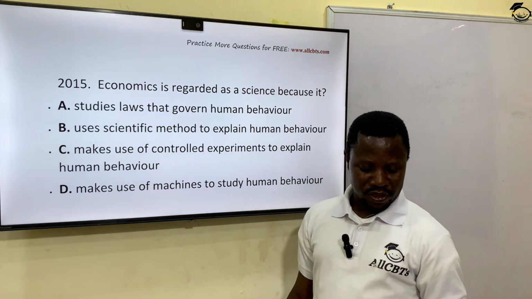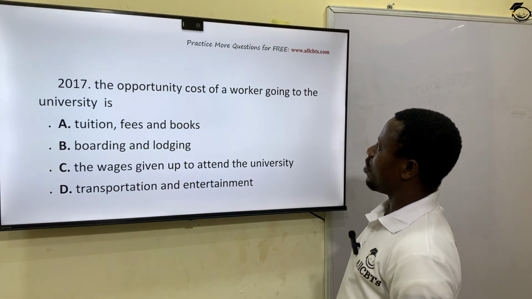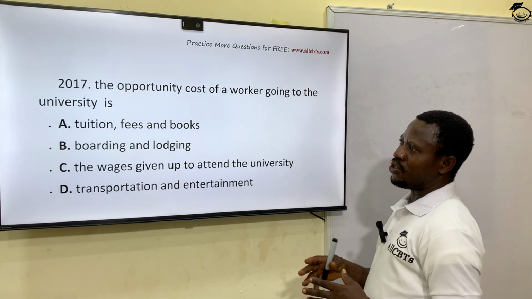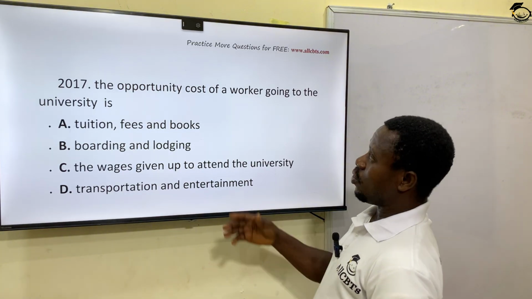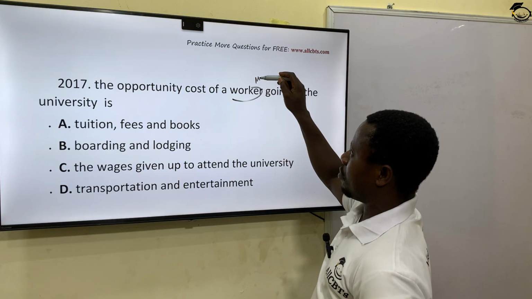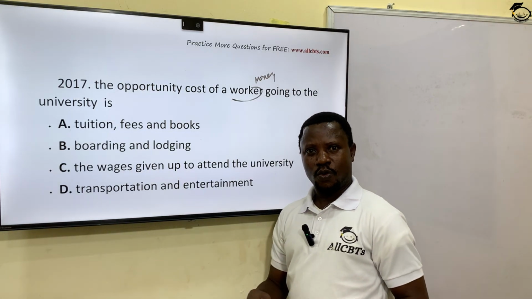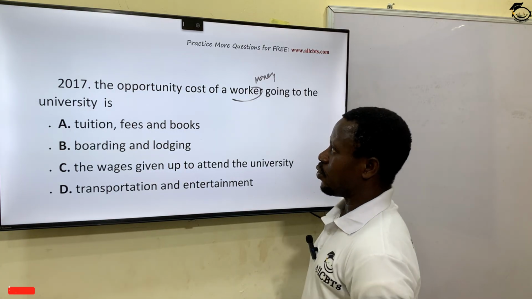That is, option B is the correct answer. The opportunity cost of a worker going to the university: when a worker is working, what is it? Is it wages, is it money, is it making money, right? At least for working, you are being paid, either allowances, wages, or salaries. Okay, so what is the opportunity cost?